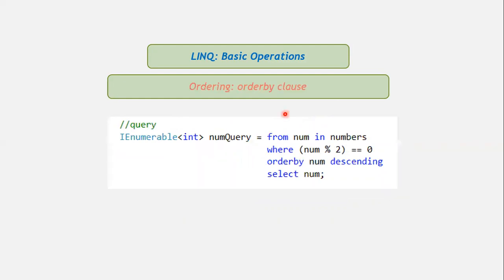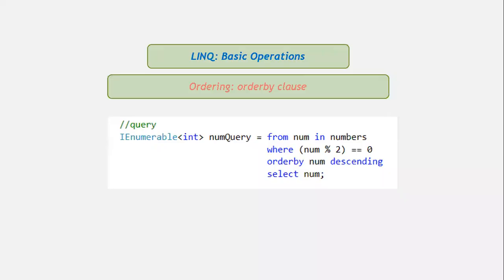And again, the orderby clause is used to sequence the selected values, whether in ascending order or in descending order, and it's very clear. So with the help of the orderby clause, we are sequencing the elements that we are selecting.